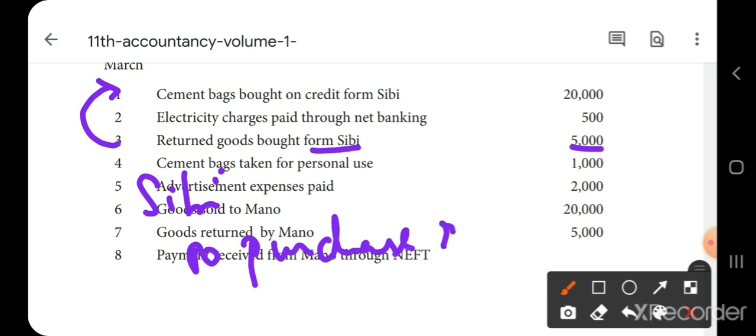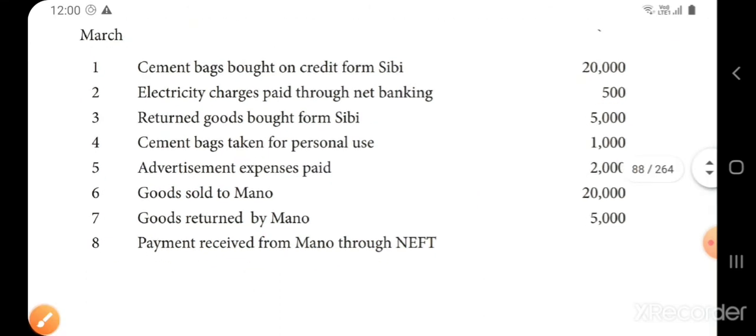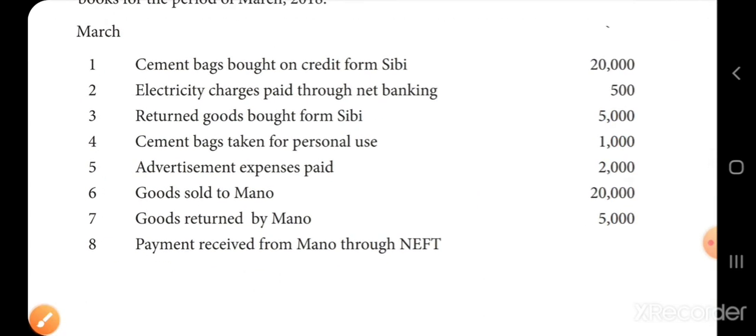Okay. Purchase returns is treated as real. The stock is going out, so it is treated as real account. So credit what goes out. The goods are going out. Okay. So credit what goes out. Purchase returns.